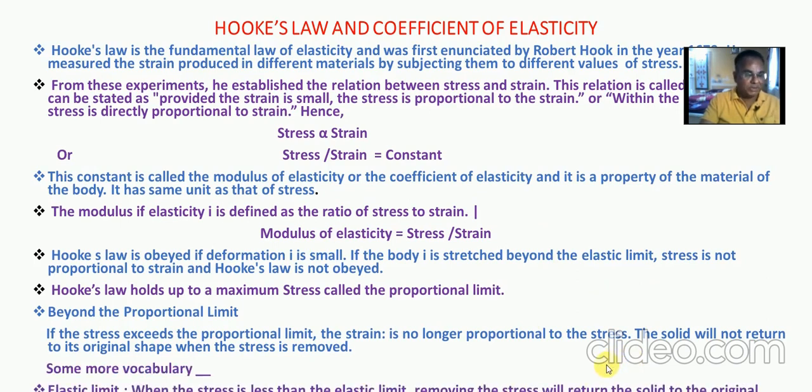Some important concepts related to Hooke's law: first, the elastic limit. When the stress is less than the elastic limit, removing the stress will return the solid to its original shape. That means here we have elastic bodies. Then ultimate strength, which can be different for tensile and compressive stresses.